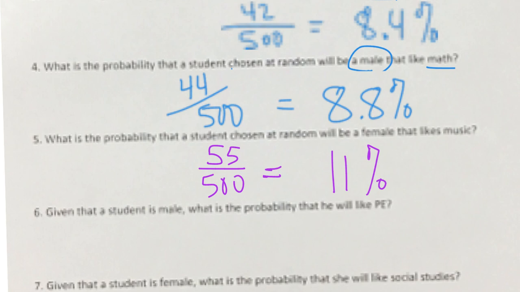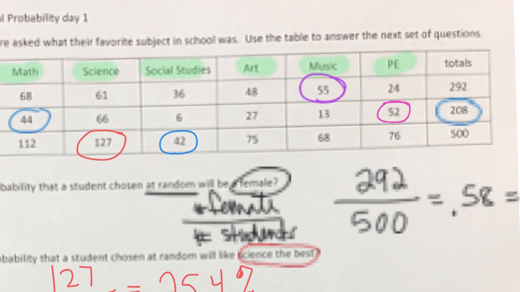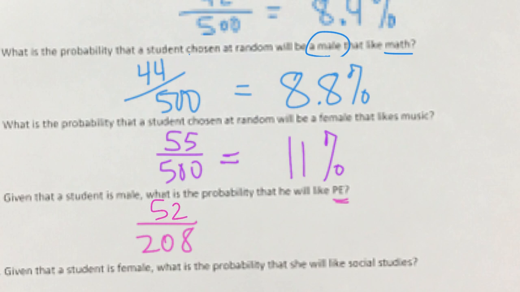Okay, the next one. Given that a student is male, so now we are only looking at the male population, and there are a total of 208 males that answered this survey. What is the probability that he will like PE? There are 52 boys that like PE the best, and 208 is our total. So 52 over 208 is 25%, right? A 1 in 4 chance of picking a boy who likes PE the best.